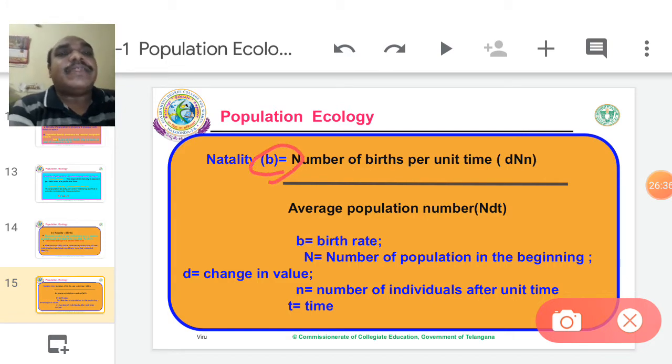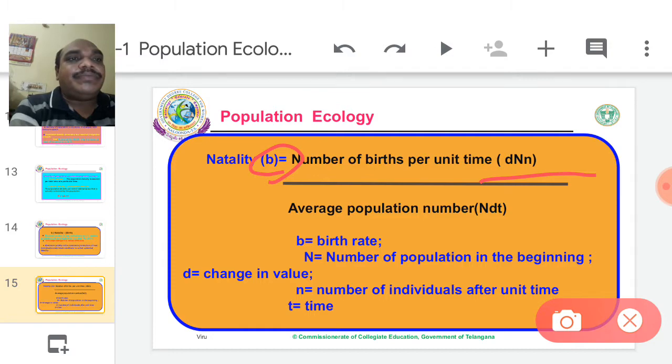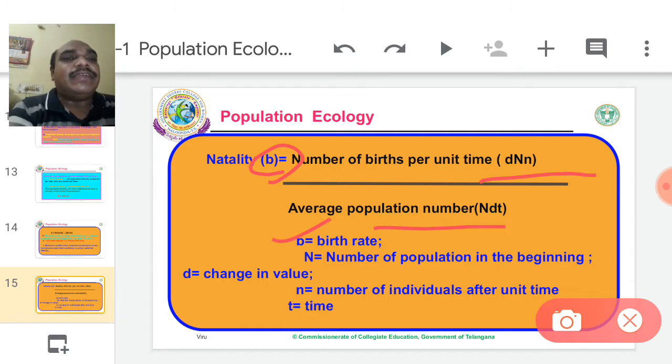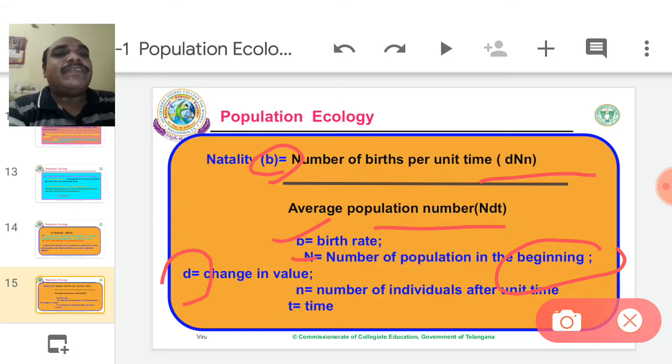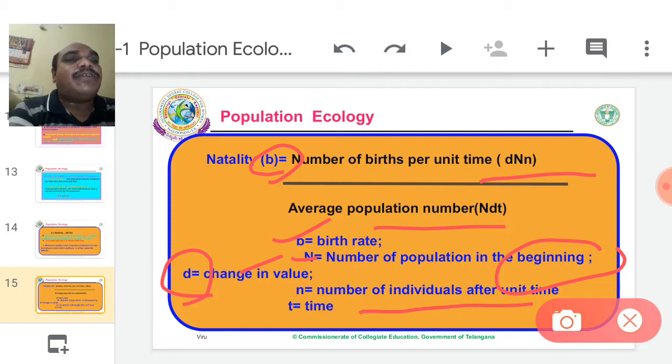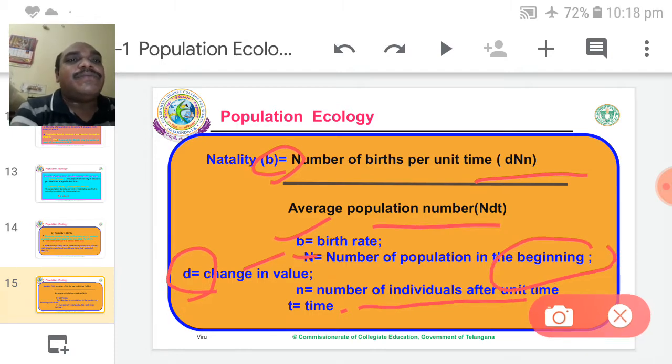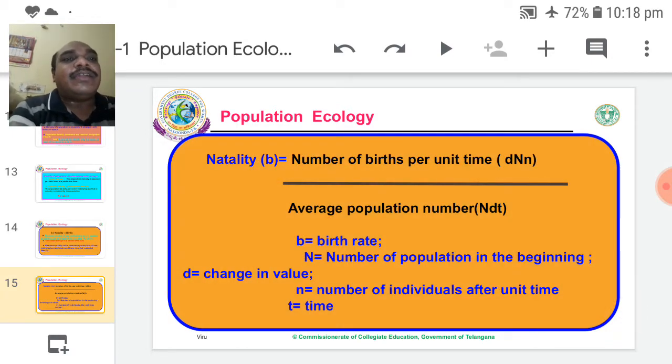Here B means birth rate, capital N means the number of individuals in the population at the beginning, Δ means change in value, small n means the number of individuals after unit time, and t means time. These are the abbreviated forms. It is the principle for finding natality rate.